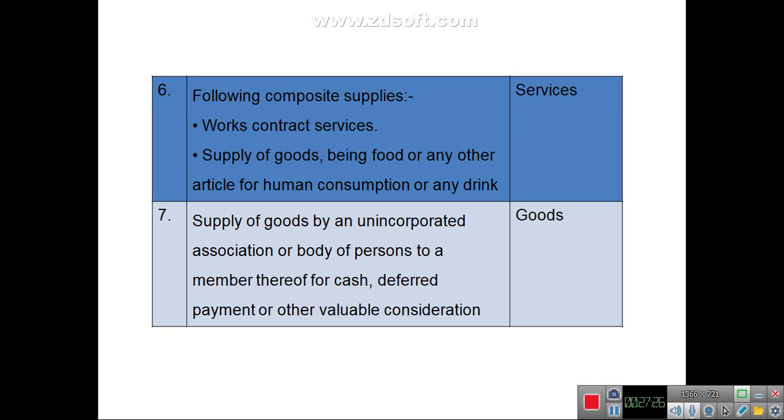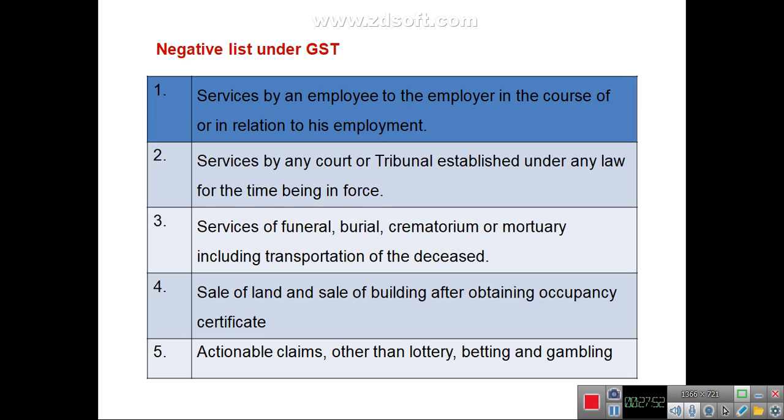Following composite supplies like works contract service, and supply of goods being food or any other article for human consumption or any drink, will also be treated as supply of services. And supply of goods by an association or unincorporated body of persons to a member for cash or for deferred payment will be treated as supply of goods. There are some goods which are not included in the GST list. The GST won't be levied on those services.